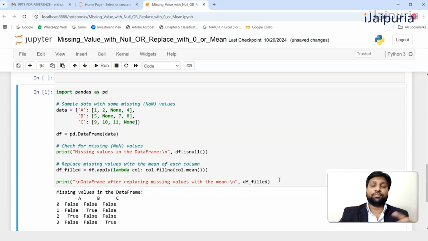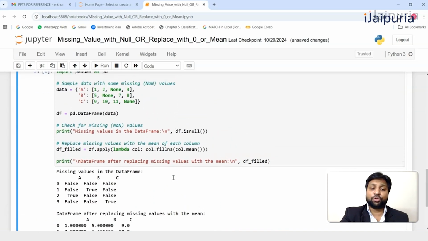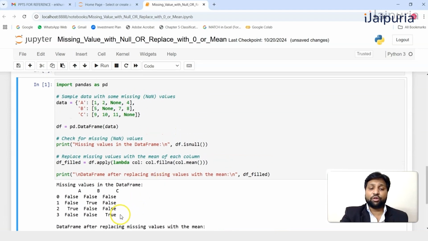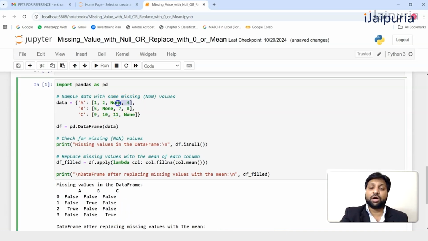Yeah, the code has run. Now we can see that there are 2 outputs. One is for finding out the null values, which we have already discussed. Wherever we get true, that means a null value exists at that point. For example, in column A the null value is at the third point, so it has given true in the third row, and the rest of the rows are false.